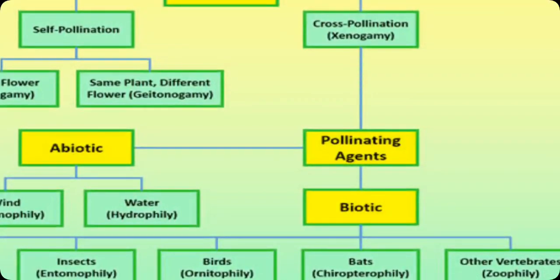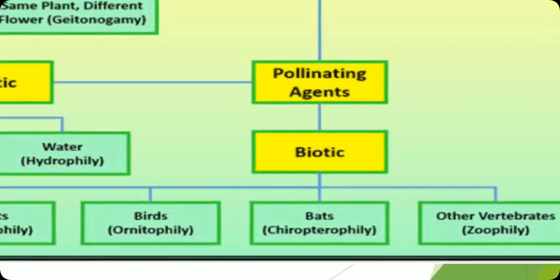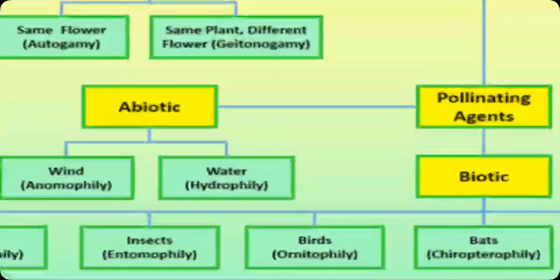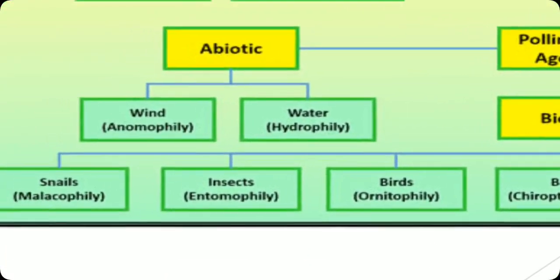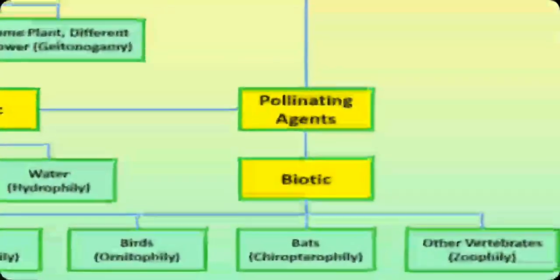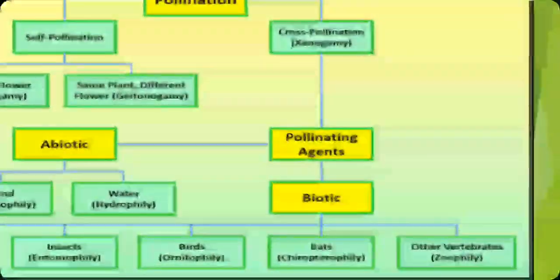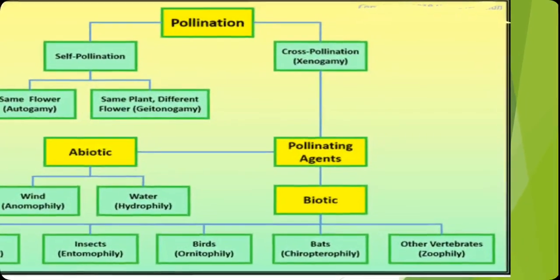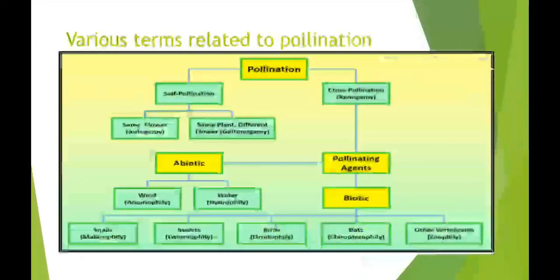So these pollinating agents are of two types, and these are abiotic and biotic. Abiotic components are non-living factors of the environment, and you can see wind and water. These are the pollinating agents. And biotic agents, you can see here snails, insects, birds, bats, other vertebrates. There are so many biotic agents which work as pollinating agents, or we can say as pollinators, or they help in cross pollination. So these are the terms related to pollination.